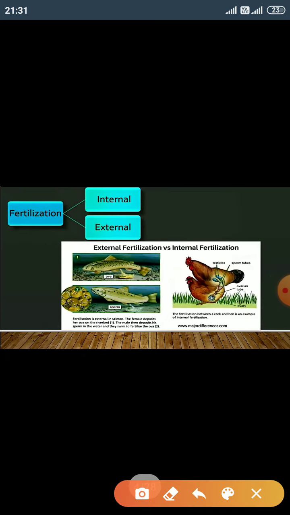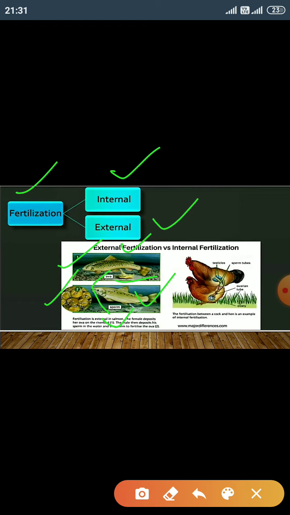Now, fertilization is divided into two types: external fertilization and internal fertilization. In external fertilization, the females lay their eggs outside in the water, and the males produce their gametes in the water. Both gametes fuse to form a zygote outside the body, in the external medium of water, known as external fertilization.